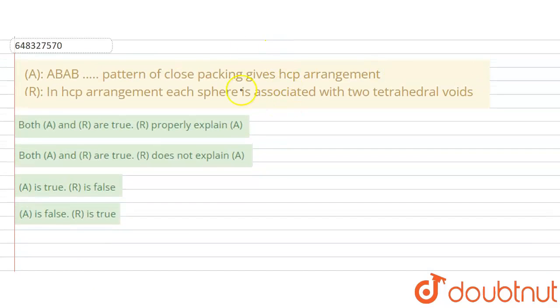Now when we go back to the ABAB pattern of close packing gives CCP arrangement, the assertion is false, and the reason is true, but the reason does not explain the assertion. In CCP arrangement, each sphere is associated with two tetrahedral voids. That reason is true, but it does not associate with the assertion that we have been given. So in that case, both A and R are true, but R does not explain A. So option 2 will be our answer.